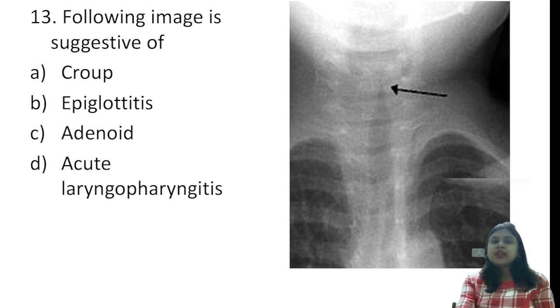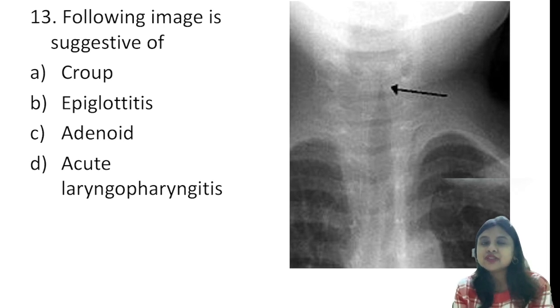Now the next question is from radiology or pulmonology. First of all, what is important in this image is that it is either an AP view or a PA view. Whatever the chest X-ray, it is not a lateral view. This is what I need you to understand. So this specific sign that you get in an AP or a PA view of chest X-ray, not in a lateral view, right? And that makes you the diagnosis.